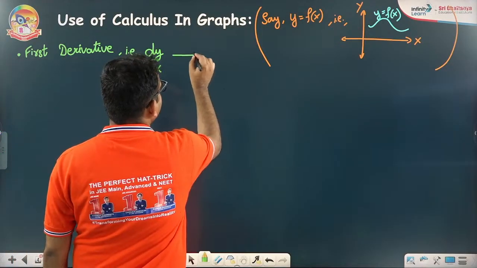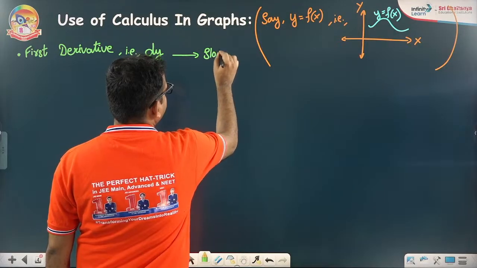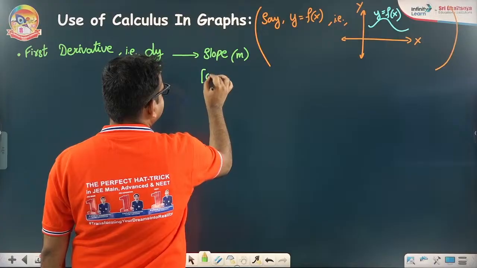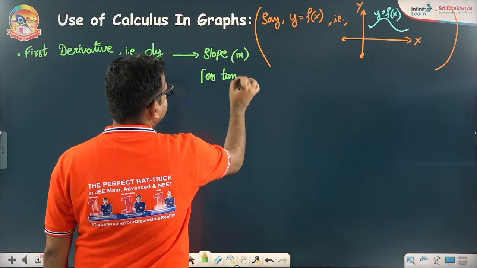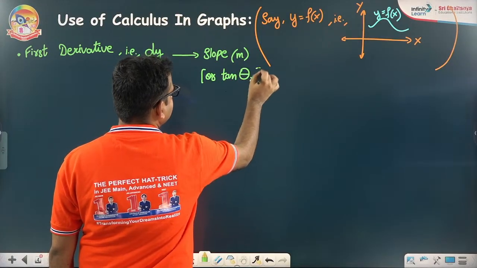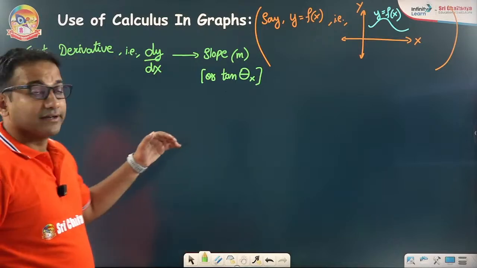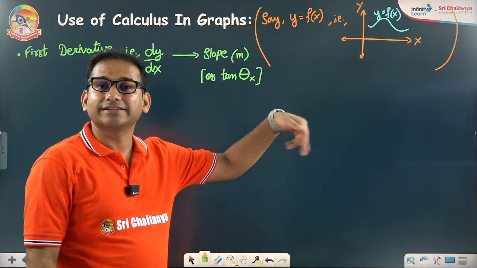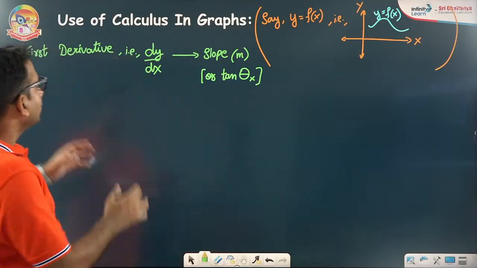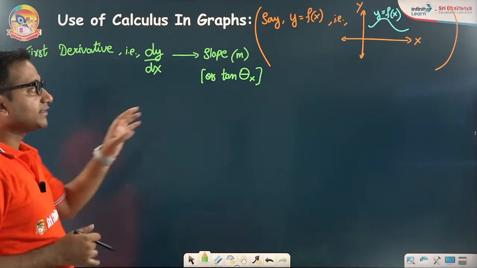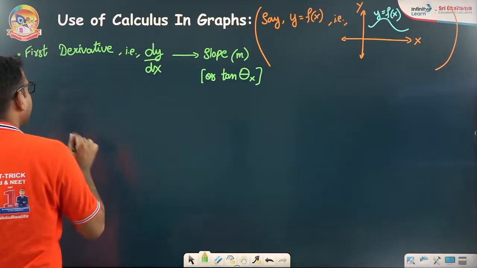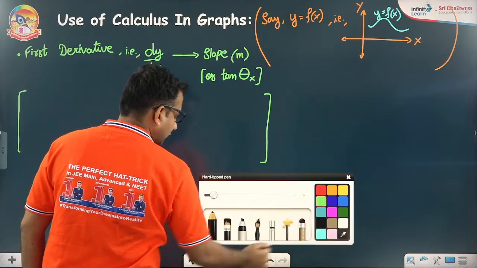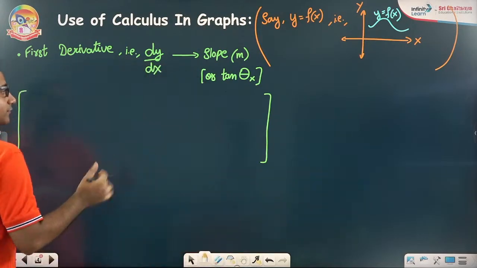What will this dy by dx give us? dy by dx will give us the slope m, or tan theta, where theta is the angle made with the positive direction of the x-axis, in the anti-clockwise sense. So the first derivative dy by dx gives you the slope. To talk more about the slope, I would like to give you the representations of the straight line.